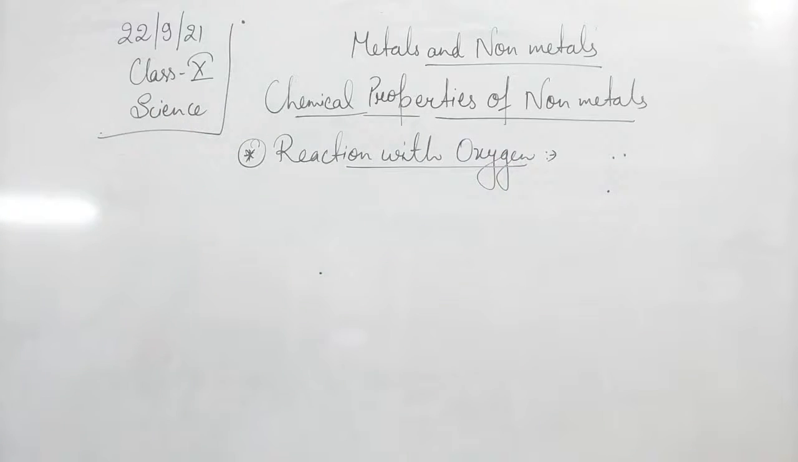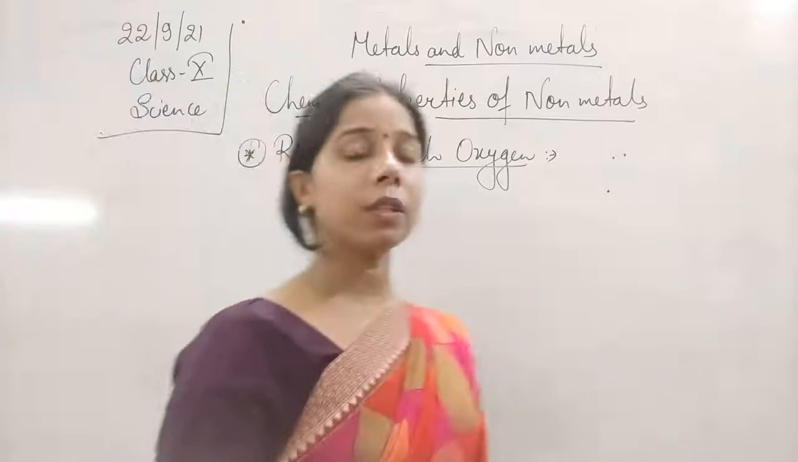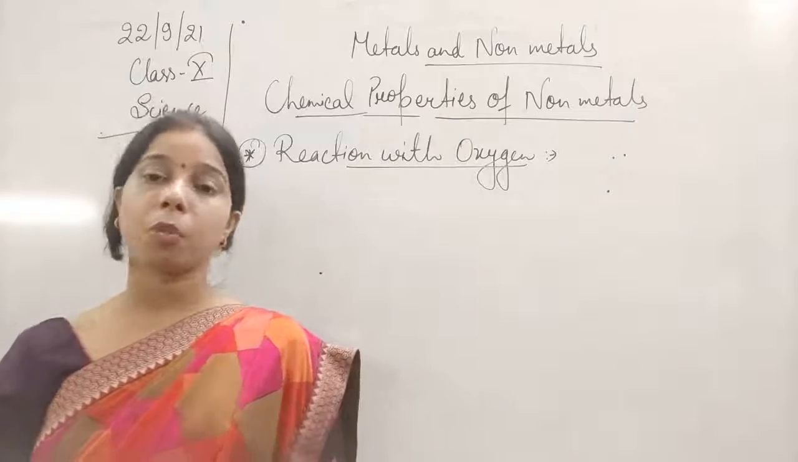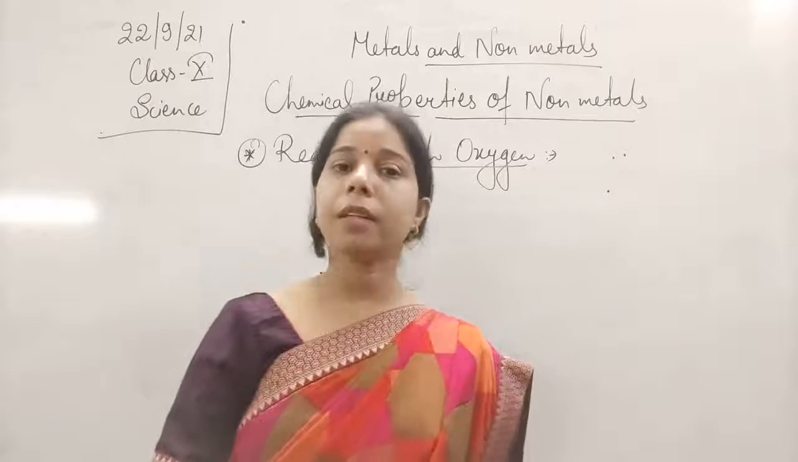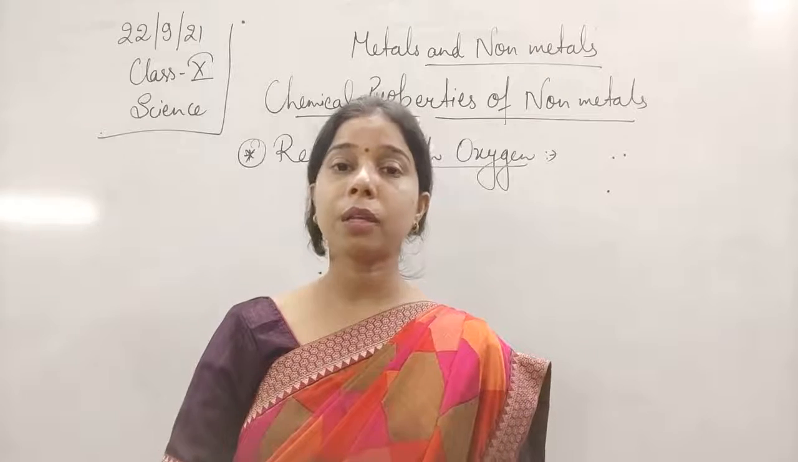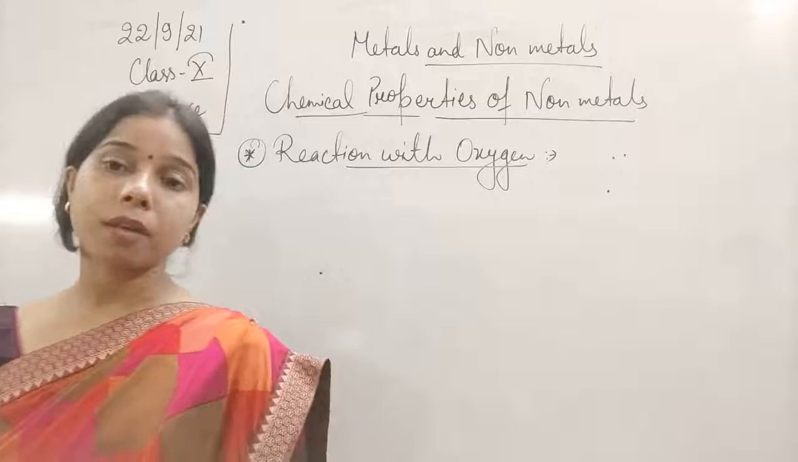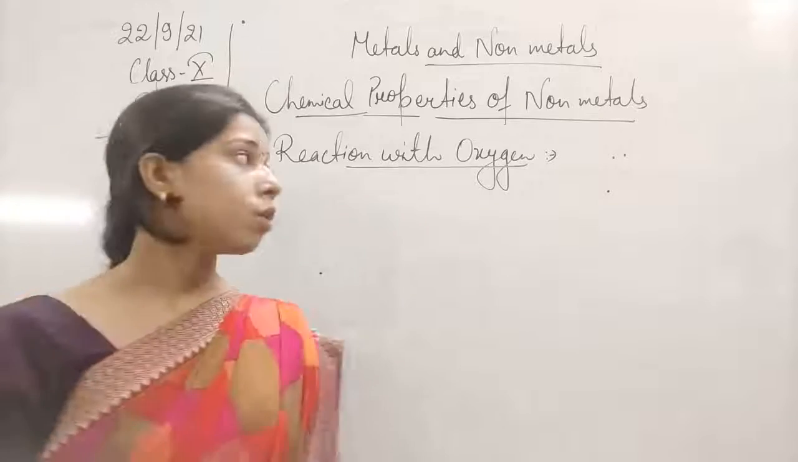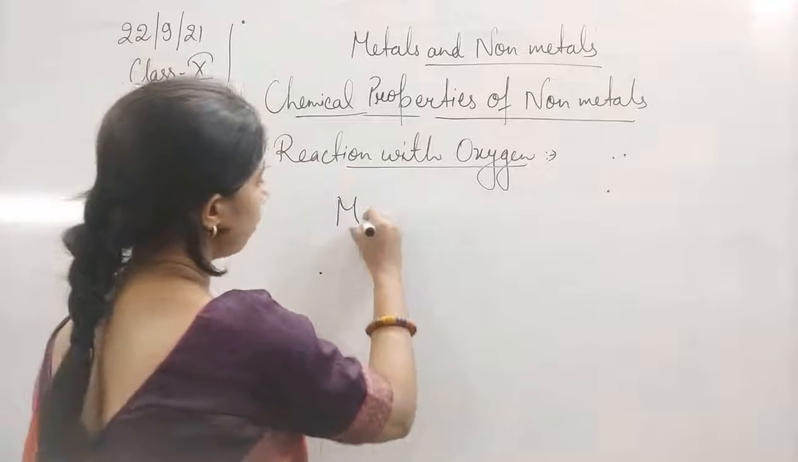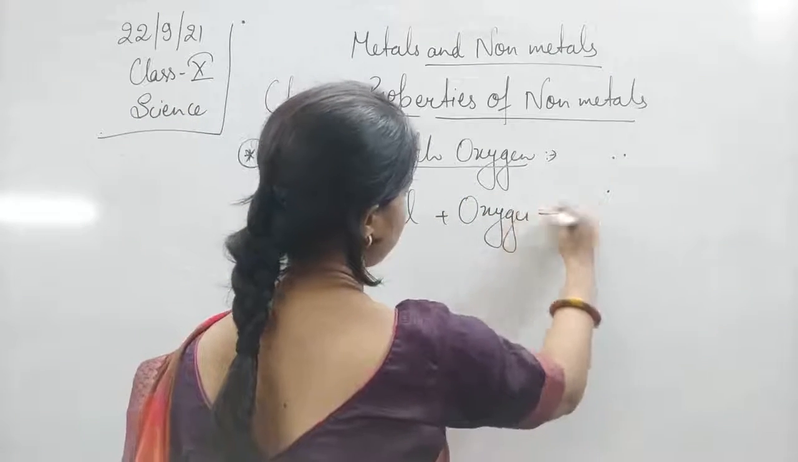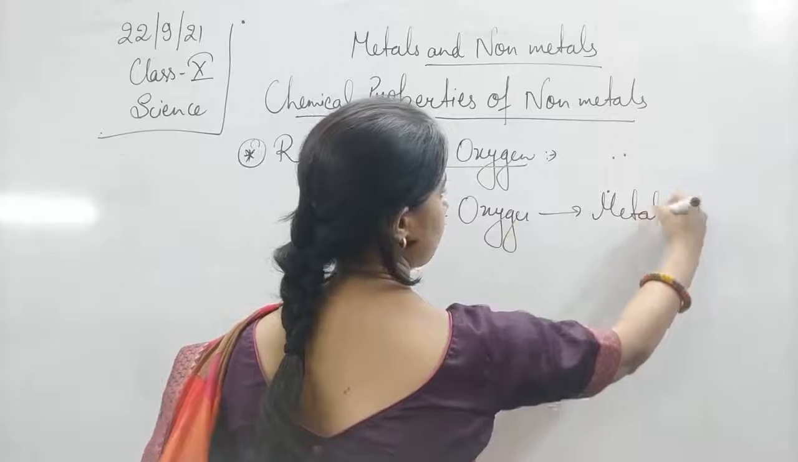Reaction with oxygen. So how do metals react with oxygen? Generally metals react with the oxygen to form the metal oxide, and these metal oxides are basic in nature. Many times this question is asked: how can you prove that the metal oxides are basic in nature? First of all, metals react with oxygen to form the metal oxide.